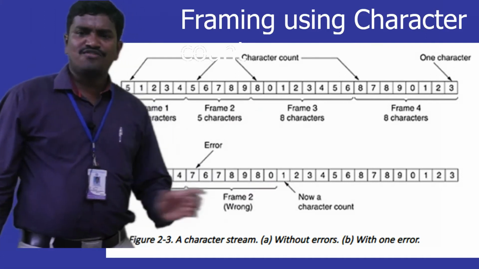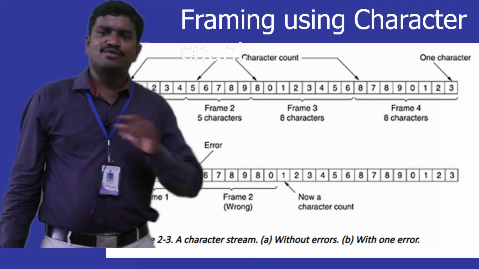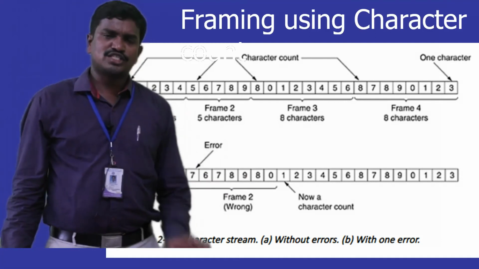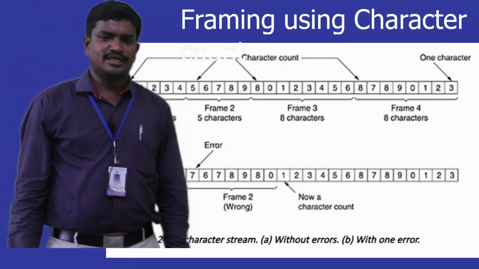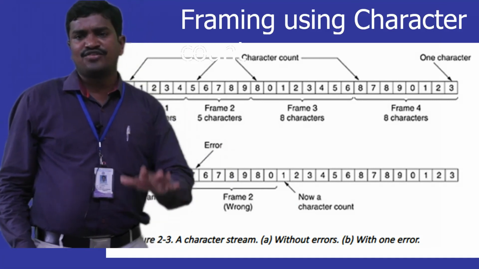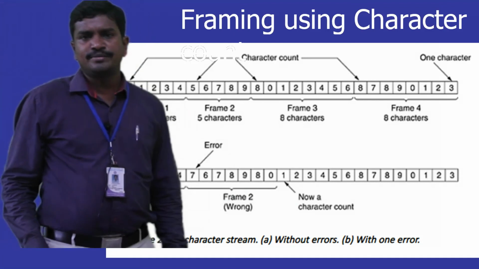Likewise, the total frame content is shuffled when 1 bit is corrupted while it is in the journey. So it is a problem for the first method called the character count method. So this way the first method to implement framing is done. Okay. So the next methodologies we will see in the next class.